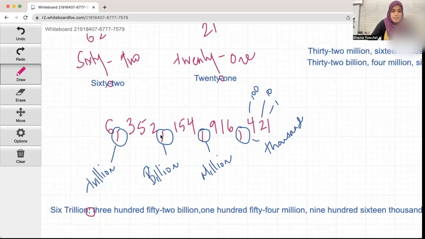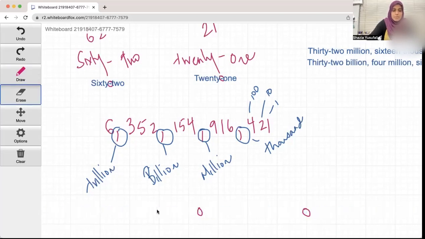352 billion, boom, there's a comma. 154 million, boom, there's a comma. 900, and I'm going to erase the commas for now. Oops. I think I ended up erasing the whole thing, but you kind of get the idea. Wherever there's a comma in your number, you have to add the comma in your text. Let me see if I can get my number back. I guess I can't get that number back.